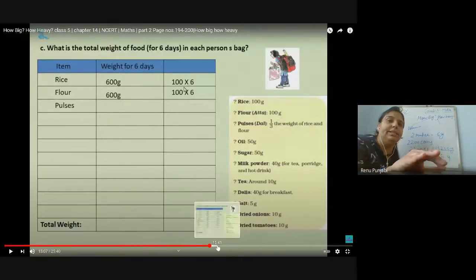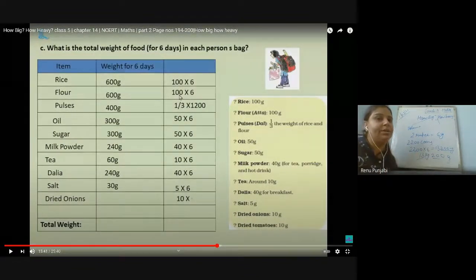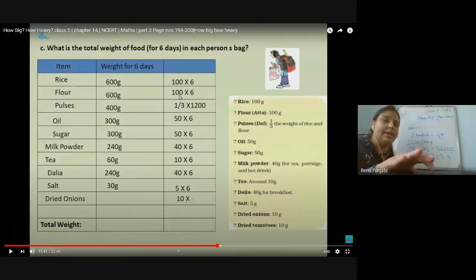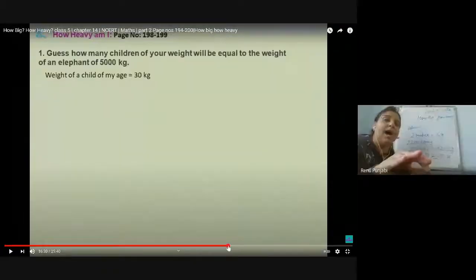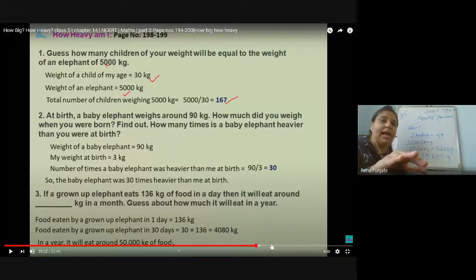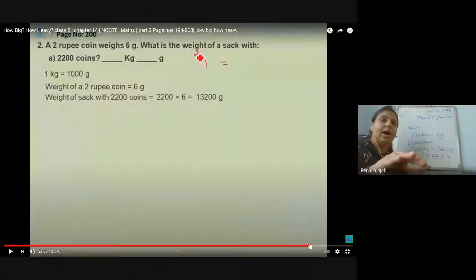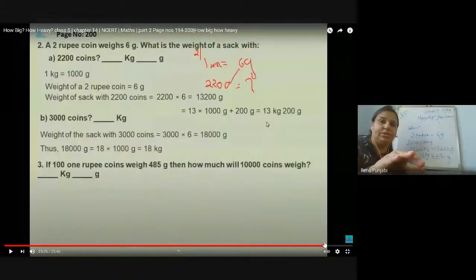You need to make this table also by calculating how much you have to take for one day and for the 6 days, and in total how much weight each person has to carry, and this table you have to make in the notebook. Okay, and then all this we have done about the weight of the elephant, the weight of the coins. Now I'll tell you how to check the notes.